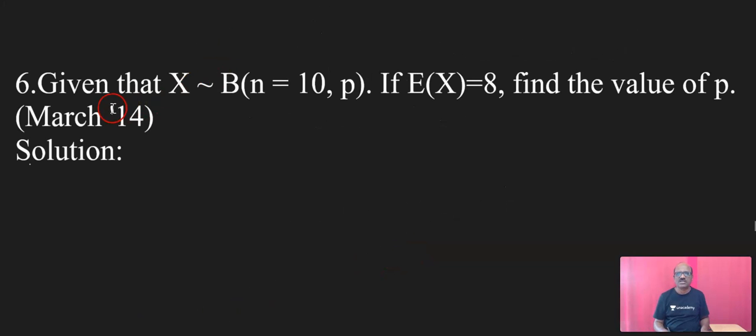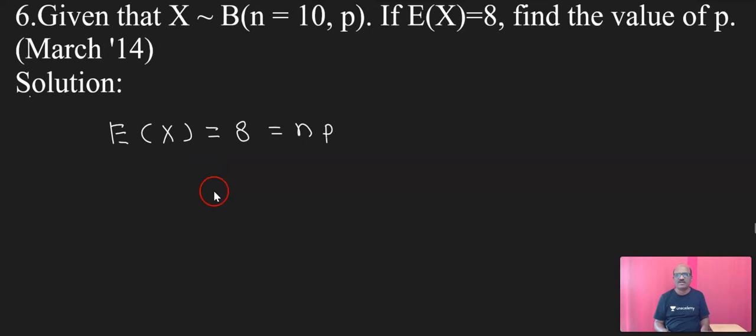Now the next question is, given that X follows the binomial distribution with n equal to 10 and p, that we want to find out, E of X is equal to 8. Find the value of p. Now here the solution. Okay, E of X is equal to 8 and that is equal to np.